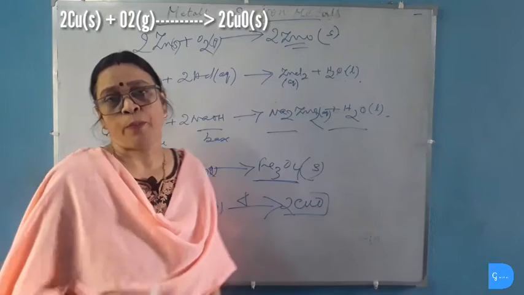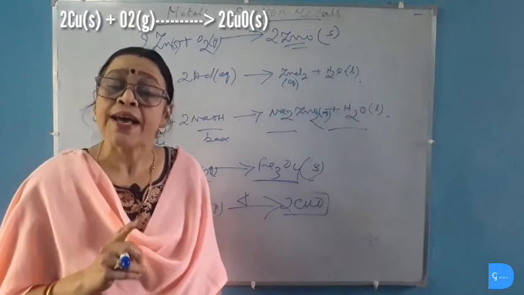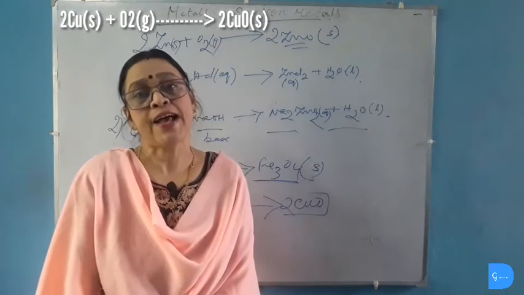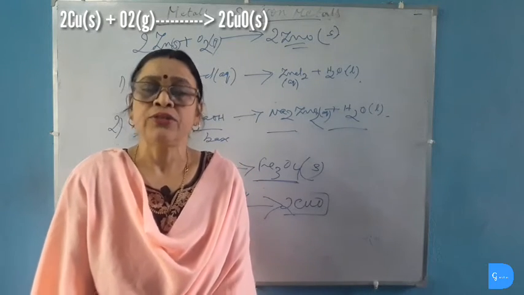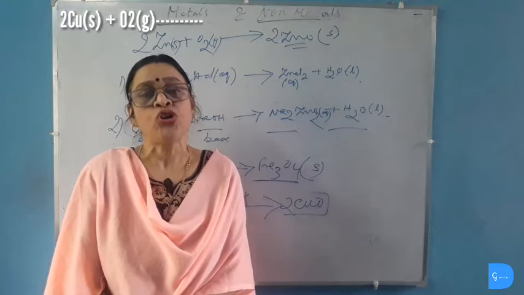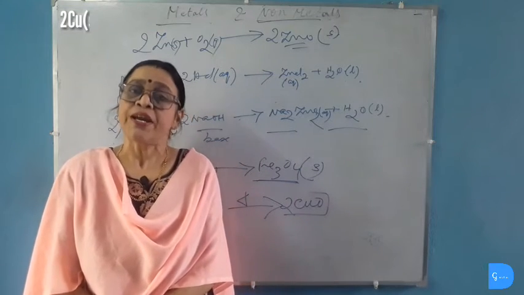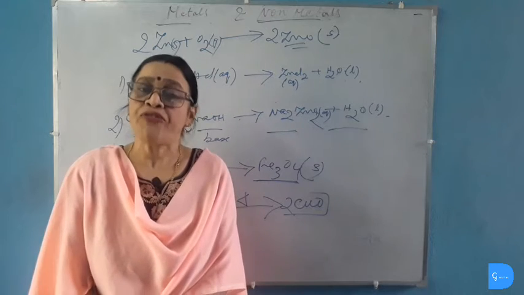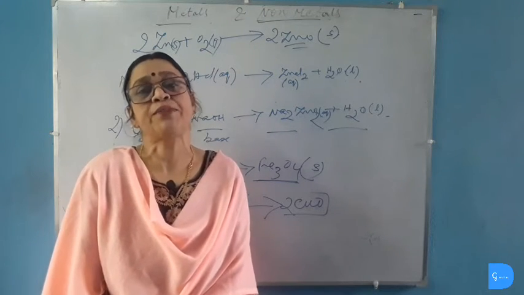The reaction of copper with oxygen occurs less readily than that of iron. So we can say that copper is less reactive than iron. The metals like silver and gold do not react with oxygen even on strong heating. So they are the least reactive metals, or we can say that they are non-reactive metals.